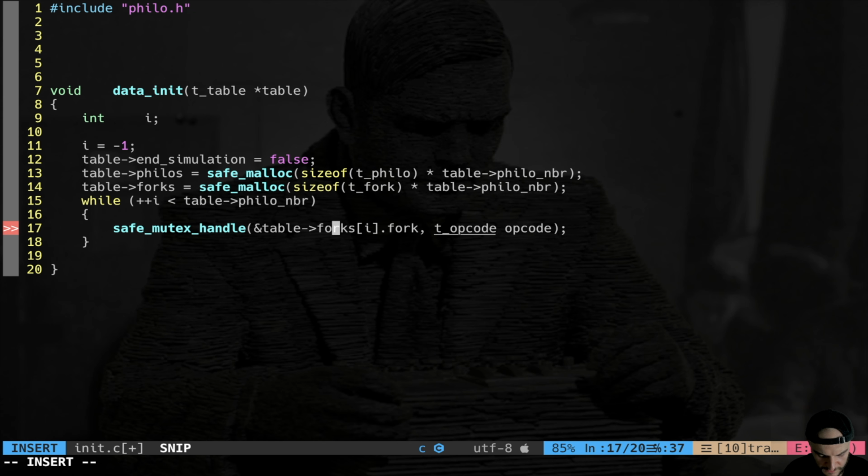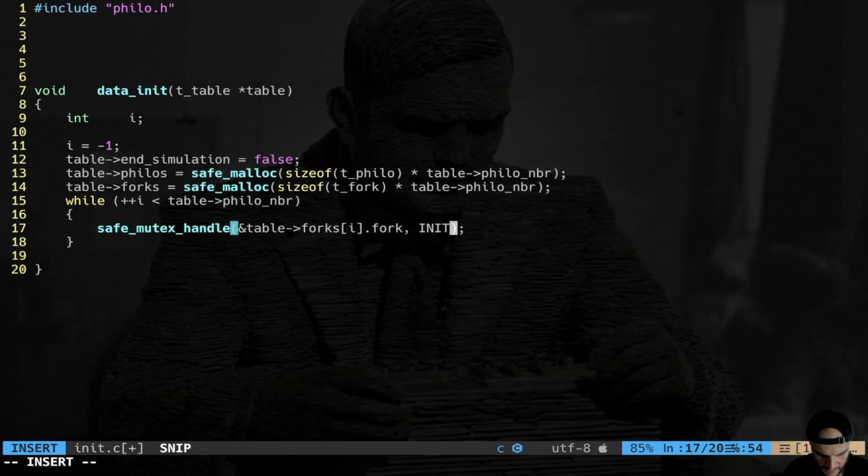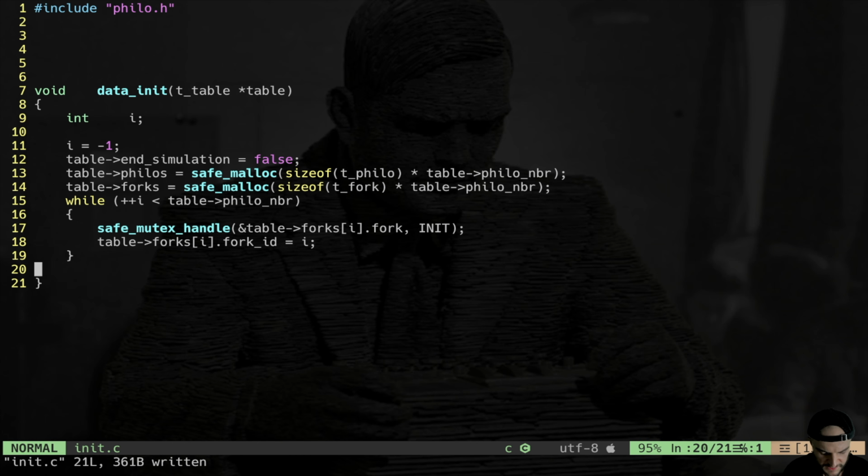The opcode is gonna be init, right? Because we want to init this mutex every time a mutex has to be init. Init. That's it. You see how clean it is. And then we say table forks position i dot fork ID is equal to i. So every fork is gonna get a specific number. This is gonna prove super useful for debugging.